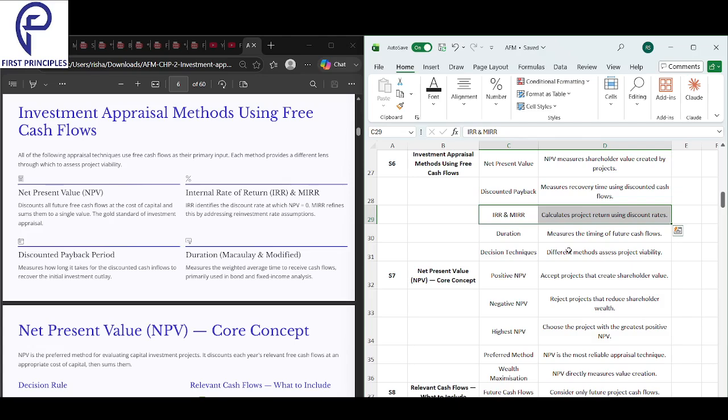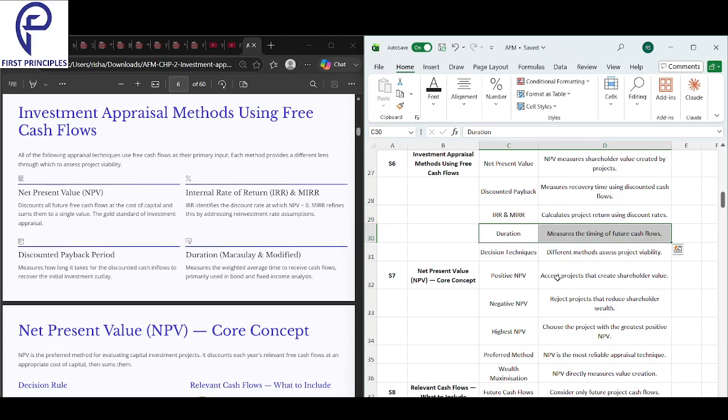Next, what is duration? Duration measures the timing of the future cash flow. It checks how fast the cash comes in. Earlier cash is less risky.